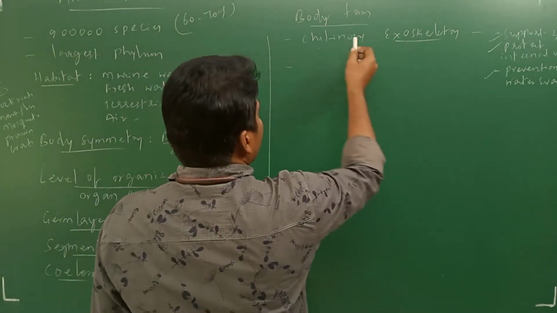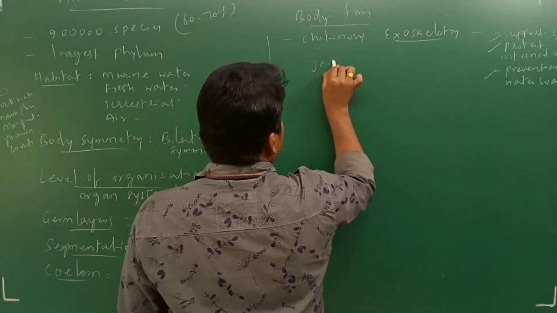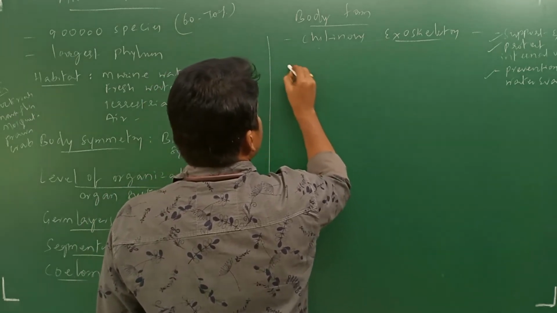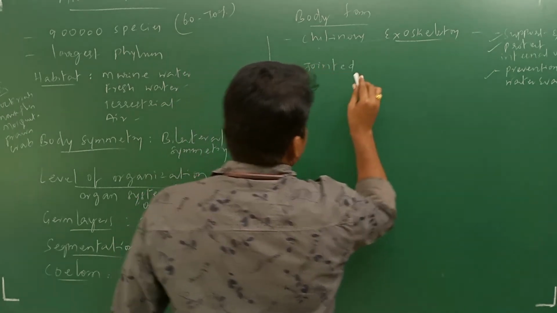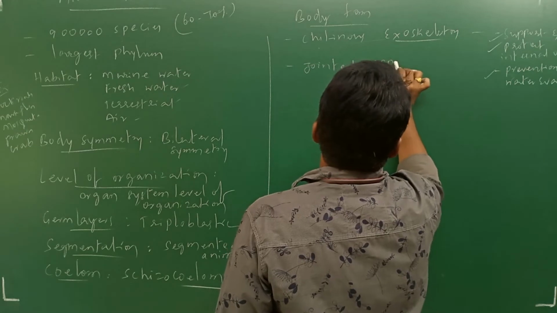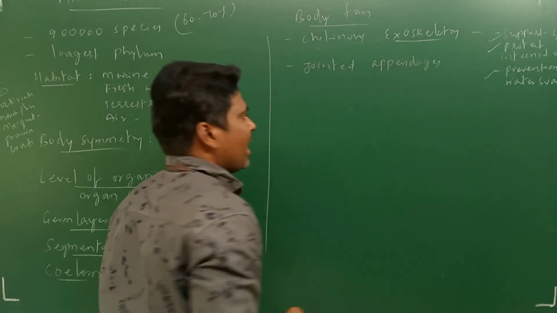Clear? Next, not only the chitinous exoskeleton, another characteristic feature is jointed appendages. This is also one of the important characteristic features.